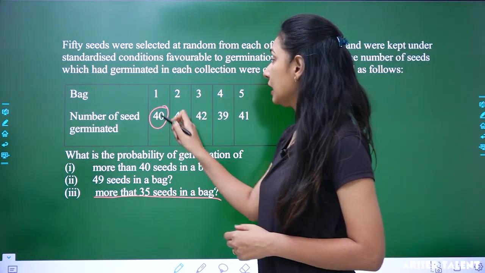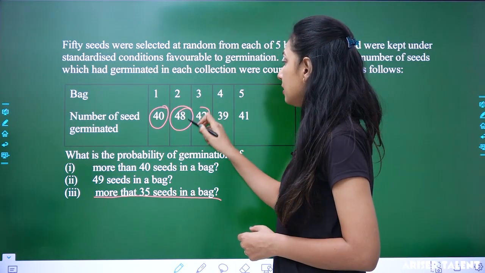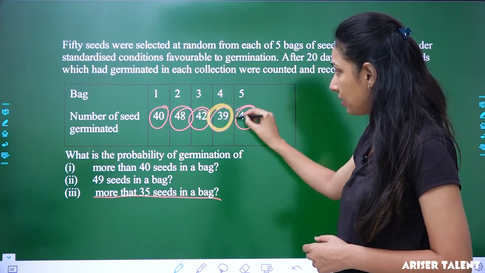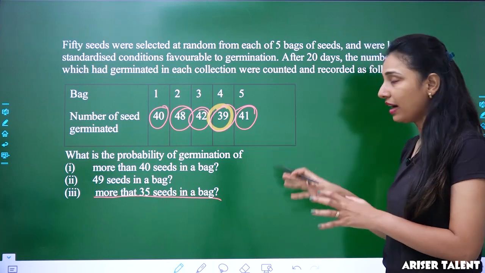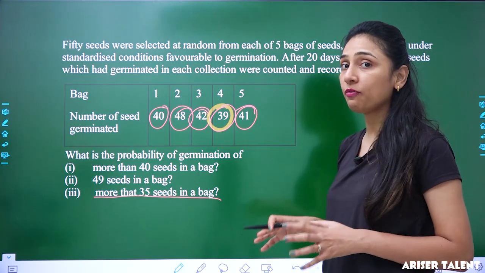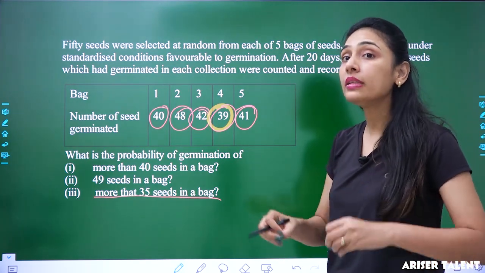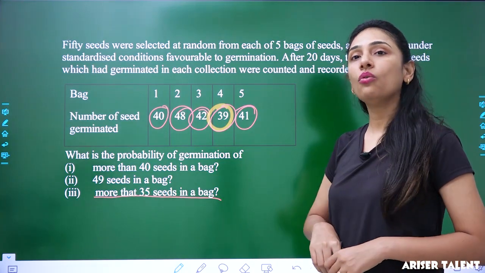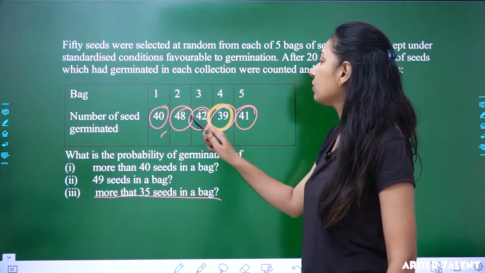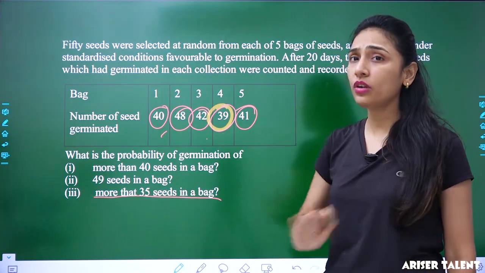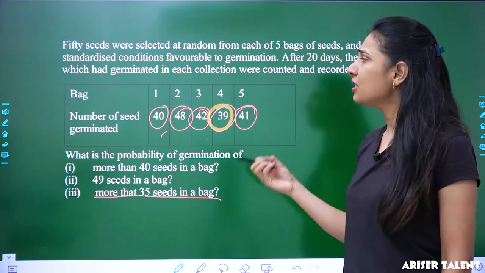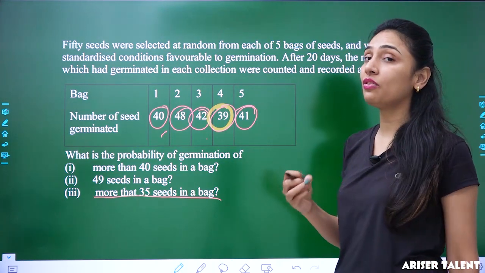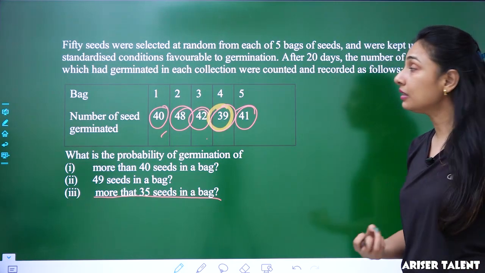In this first one, yes it is. Second one, yes it is. Third one, yes it is. Fourth one, yes it is. Fifth one, yes it is. That means all five out of 5 bags are having more than 35 germinated seeds in them. So whether you are going to pick first or second or third or fourth or fifth, whichever you wanted to pick, just pick one. You are definitely going to get more than 35 germinated seeds in it.